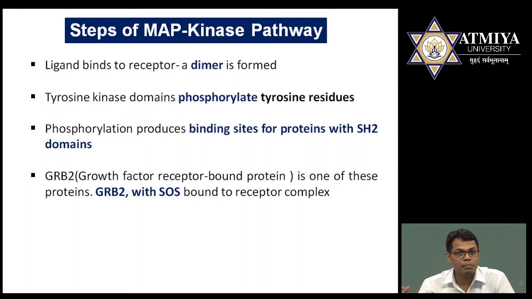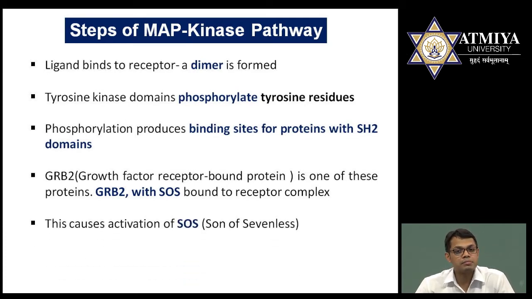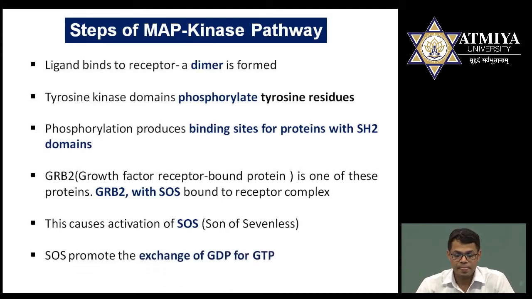Now GRB2 will bind to the receptor. Now GRB2 becomes activated. In GRB2, one domain is present, that is the SH2 domain only, but here the name of the domain is SOS, where SOS means son of sevenless. It's a history how the name came about, so I'm not going to explain the historical part. Just remember the name SOS. So SOS is a type of domain, and GRB2 is an intracellular protein which binds to the receptors. Now what happened?